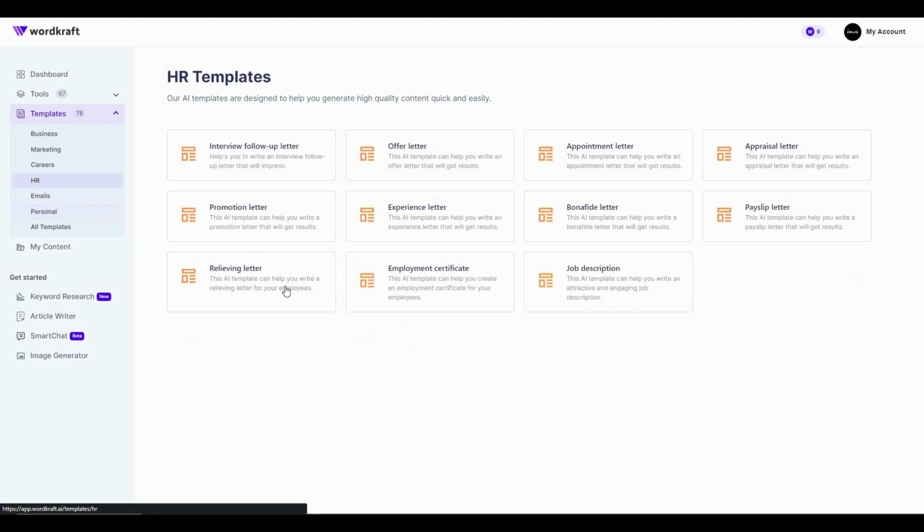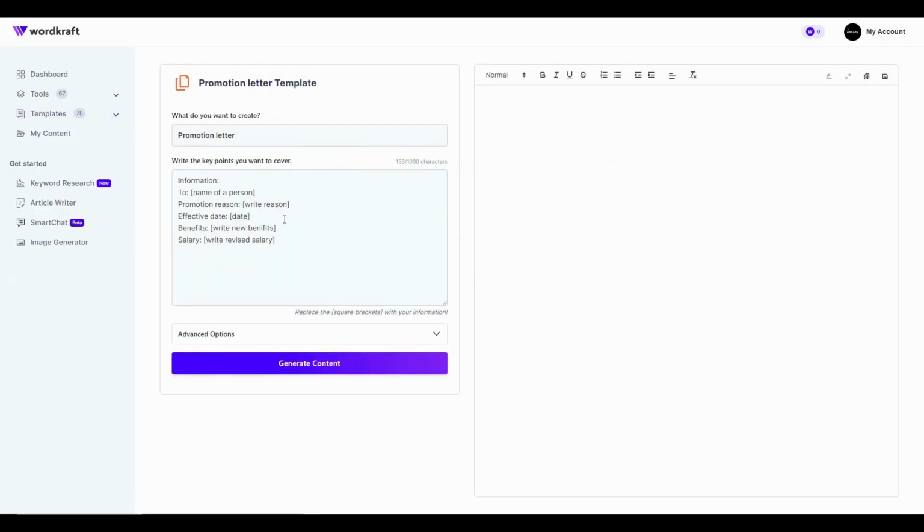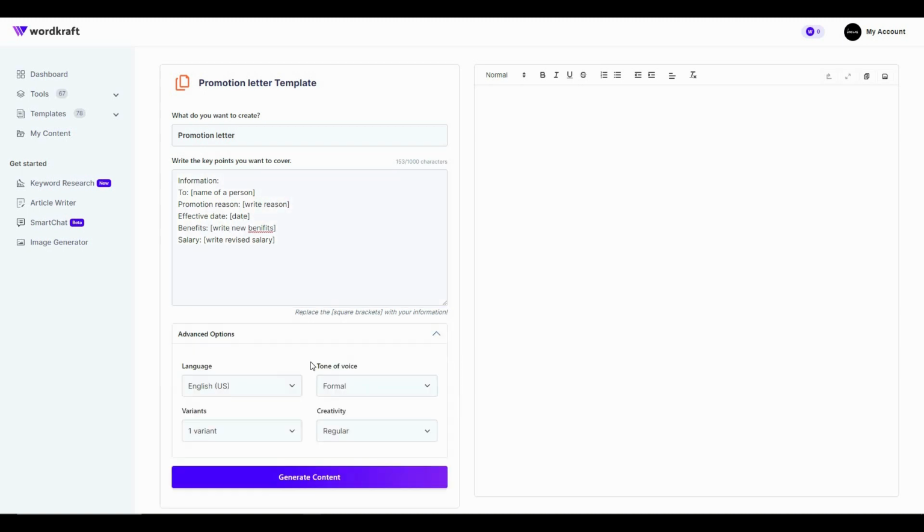So for example, you want to use this promotion letter of HR. First you have to click on it and just see how simple it is. So first you have to select your template, and then you have to provide some very basic information, the name of the person that you want to send this promotion letter to, and then you have to provide the promotion reason, the date, benefits, and salary. And then there are some other advanced options, such as you can select the language, the tone of voice, variance, and creativity. So it is super simple to create content or a letter such as this promotion letter using these templates.